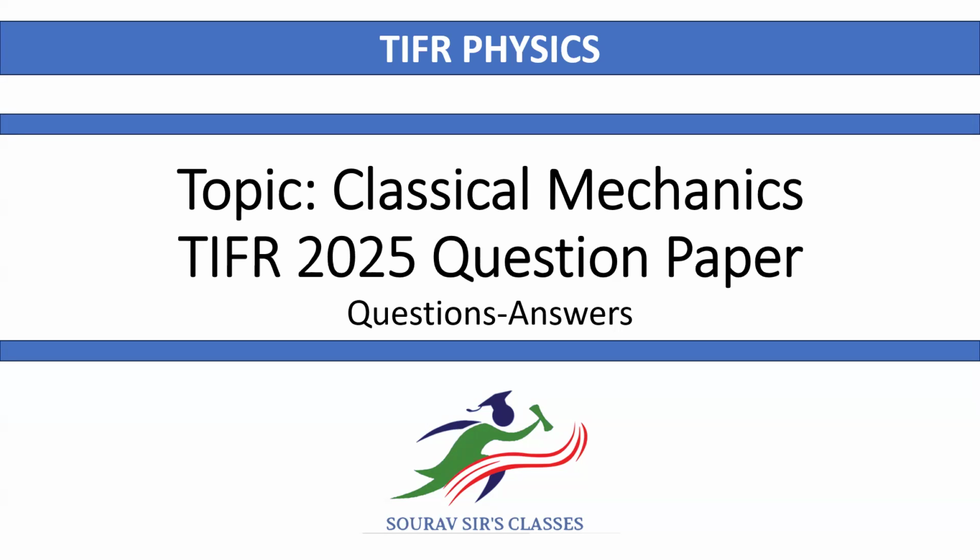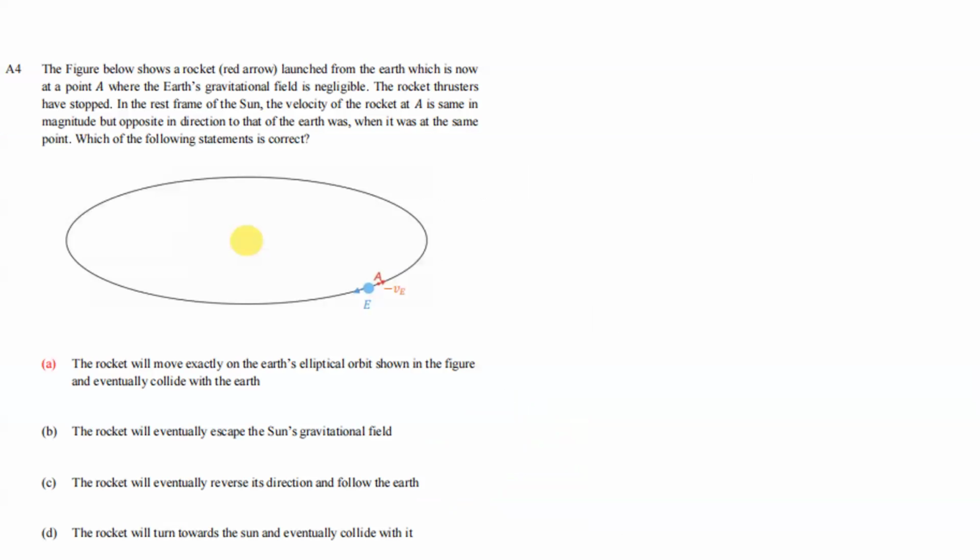Let's solve one problem from the classical mechanics of TIFR 2025 question paper. So the problem states that the figure below shows a rocket, red arrow, launched from the Earth, which is now at point A, where the Earth's gravitational field is negligible. The rocket thrusters have stopped.